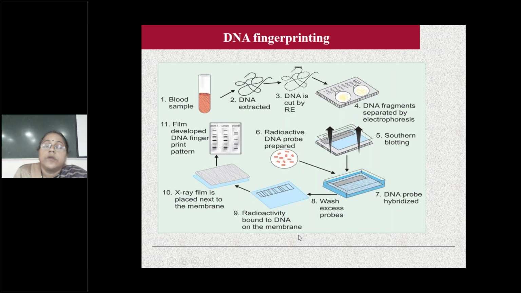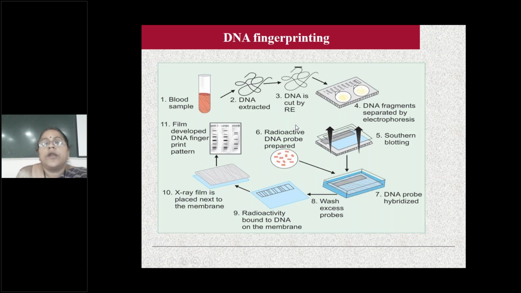So what is the use of DNA fingerprinting? I told you the third use of Southern blotting: forensic medicine. That is parental disputes, robberies, rape victims. So DNA fingerprinting has the same uses. It is used in cases of robbery and rape.